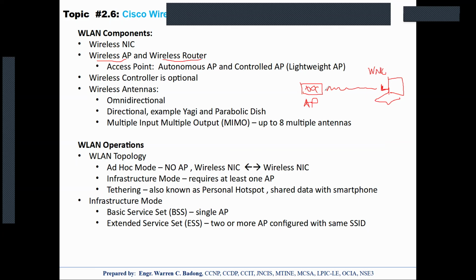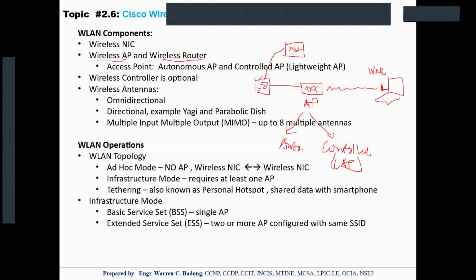So we have two options for AP. Either you can use the autonomous one, or the one which is controlled. This is also known as a LAP, lightweight access point. Now, normally the AP is connected to a switch via cable. If you want to add more APs, then you connect that AP to another AP, to our switch.